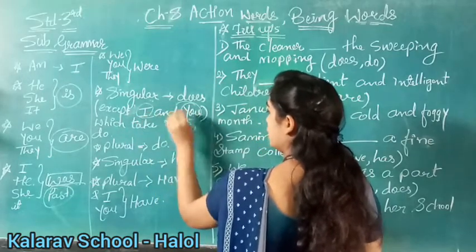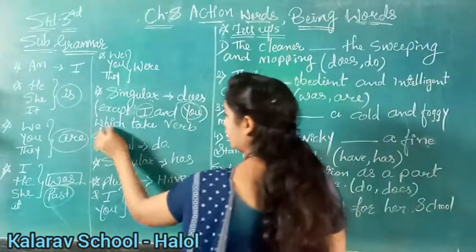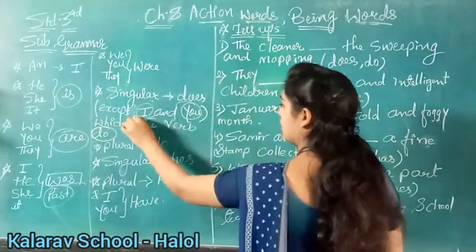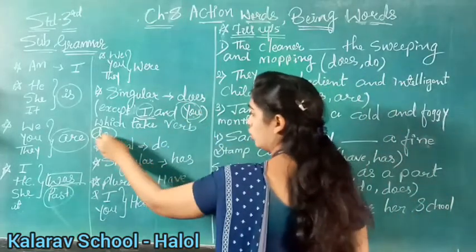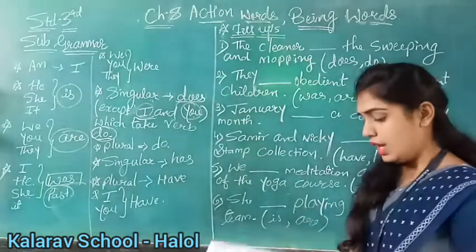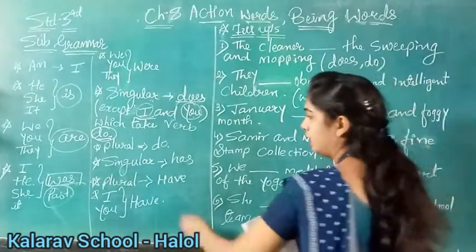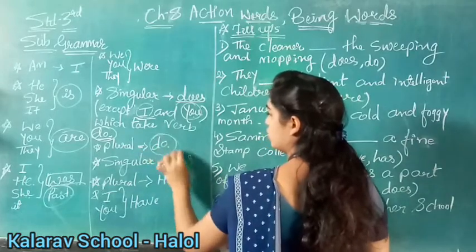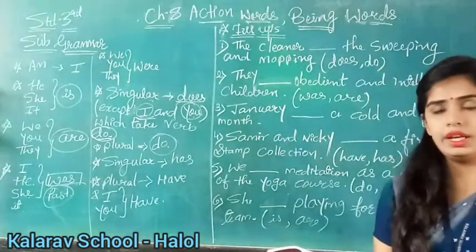With these two we will not use the verb does. We will use do. When in the sentence we have I and you, we will use do, not does, children. Plural nouns and pronouns take the verb do, and with plural nouns we will always use do. Okay, children, clear up till here?